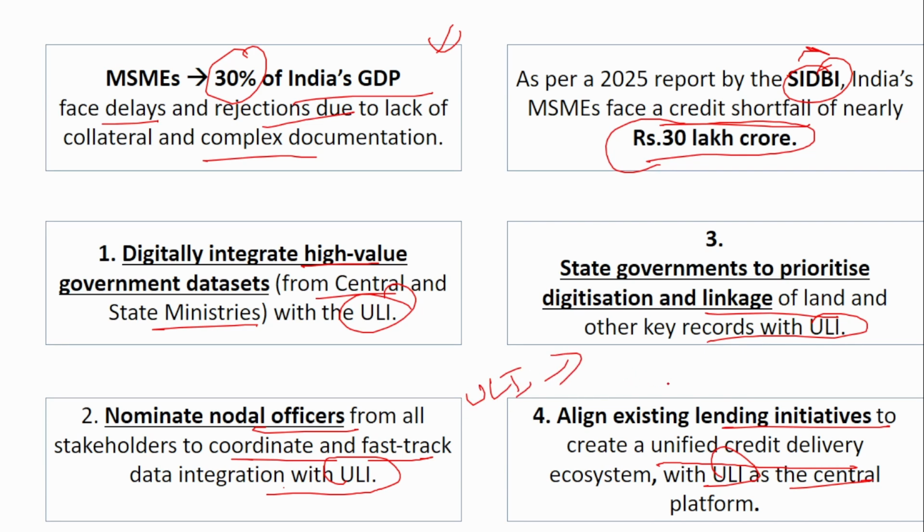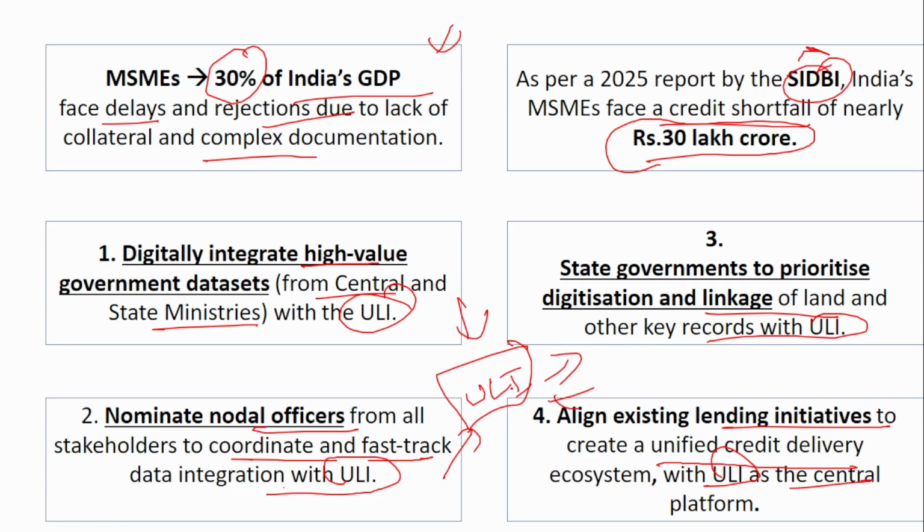Apart from this ULI, there are also various other credit lending initiatives taken by the RBI or the banks. All the credit lending initiatives should be aligned with this ULI. So this ULI will be the central platform, and all other credit related initiatives should be aligned with it. These are the 4 resolutions that were taken at the end of the meeting.